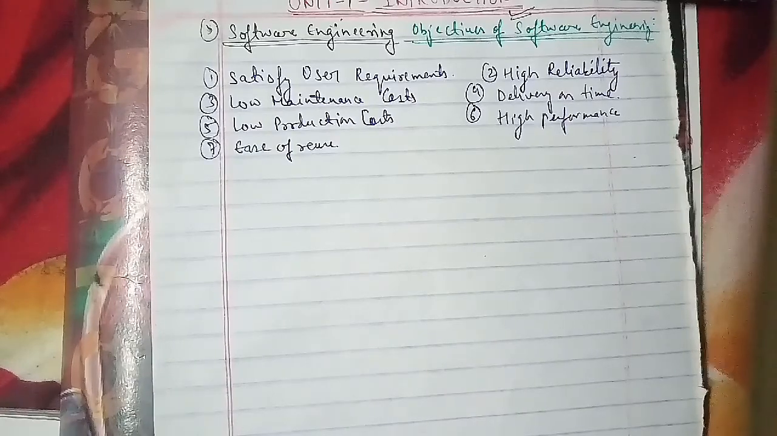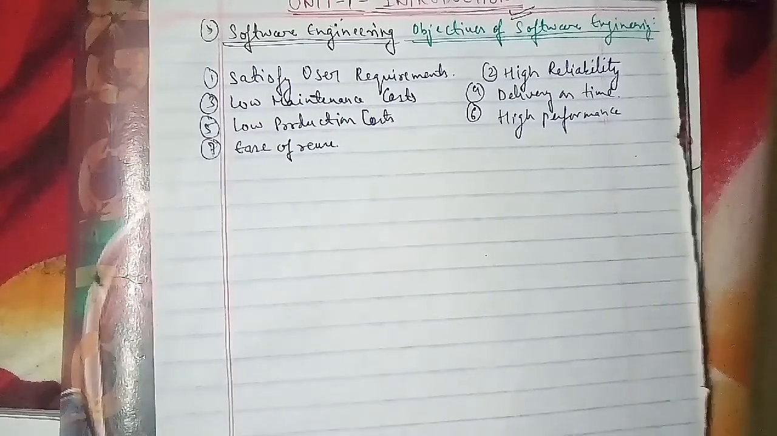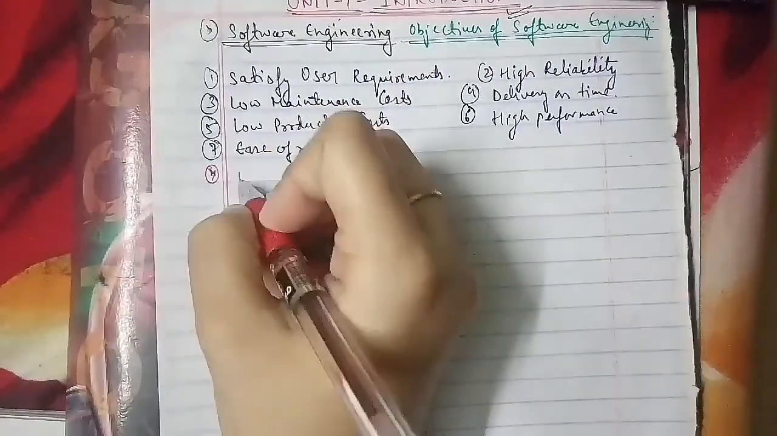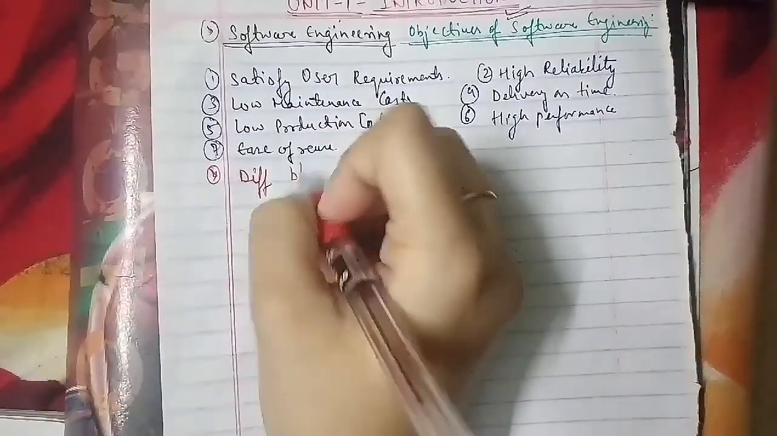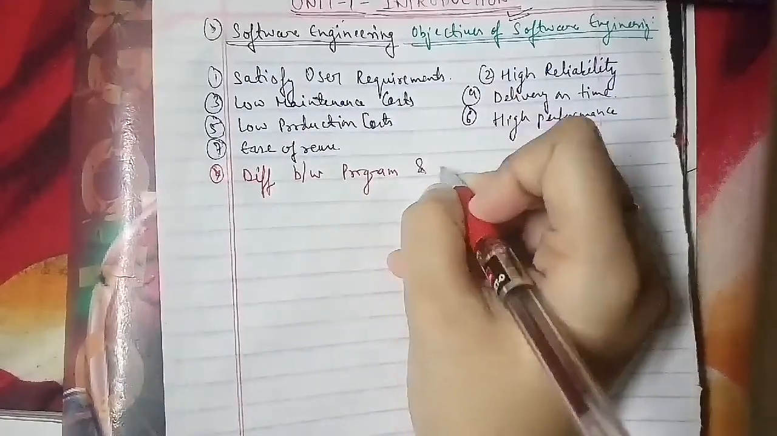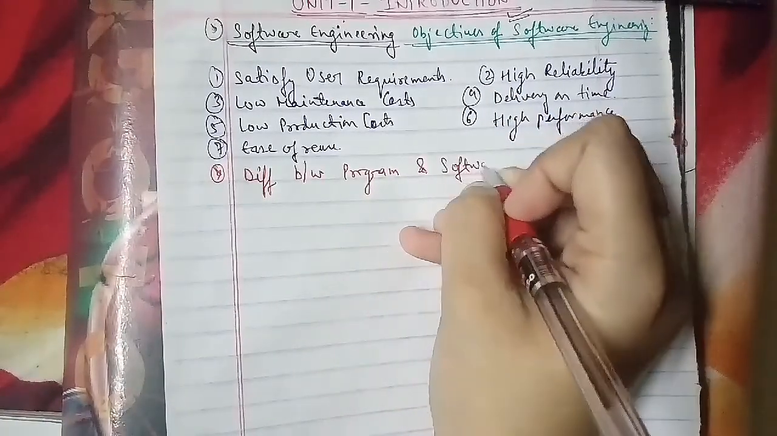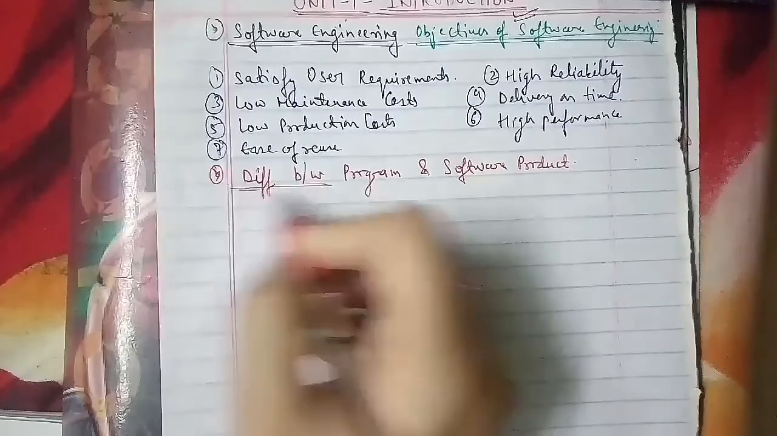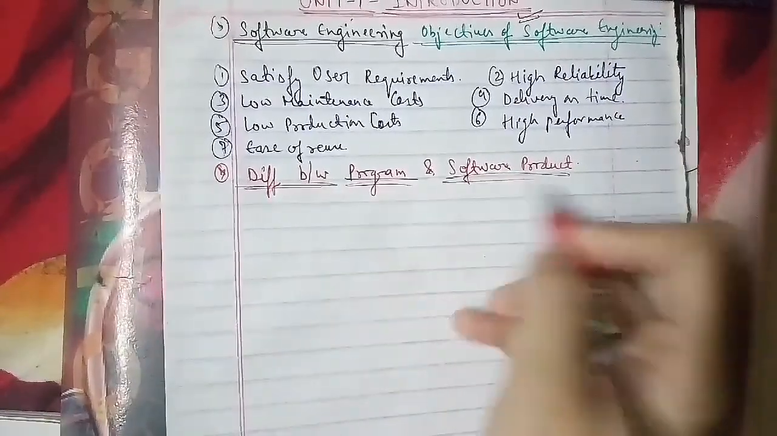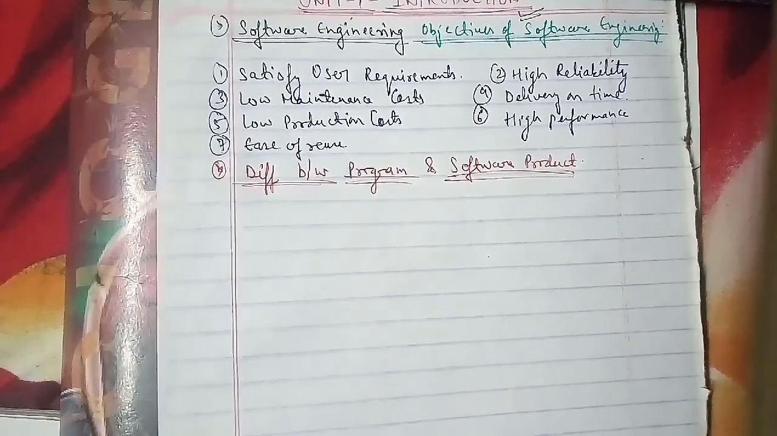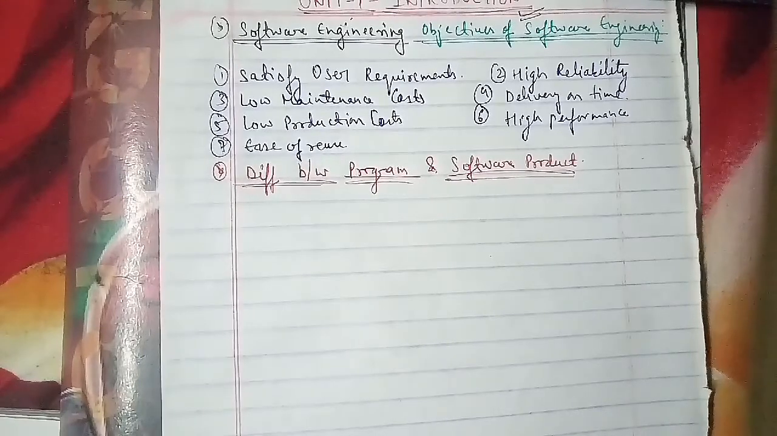Another question that has been asked is to differentiate between a program and a software product. There are many differences between a program and a software product, but other than that, we'll discuss 5 or 6 differences between them.